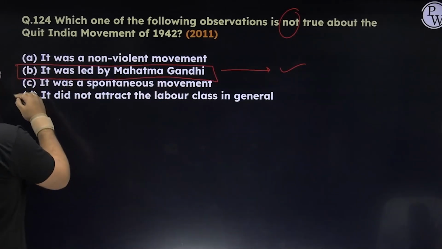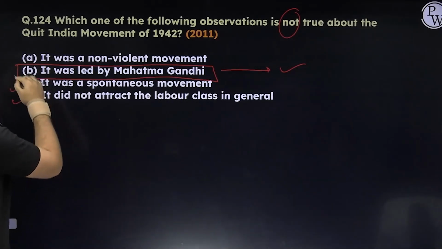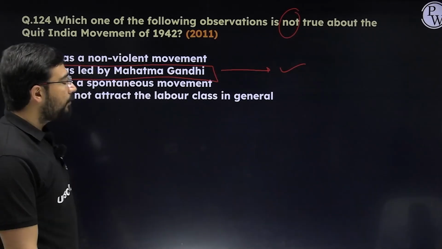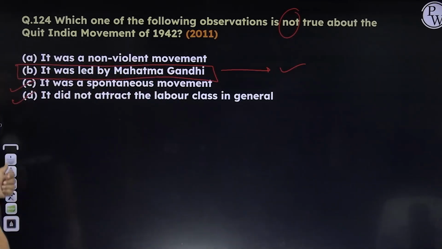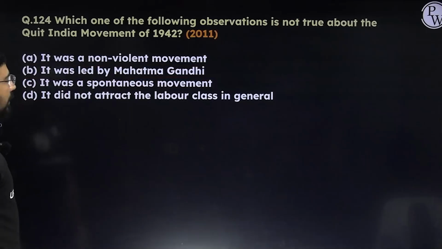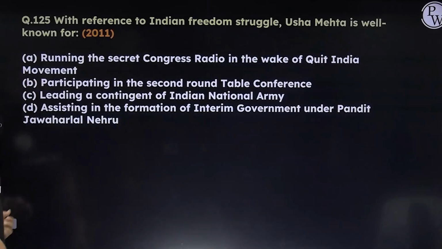It was a spontaneous movement, so correct. It did not attract the labor class in general, so that is also correct. First and second, there is always going to be more confusion. In fact, there was some participation of the labor class also. So this is a very difficult and very problematic question created by UPSC.